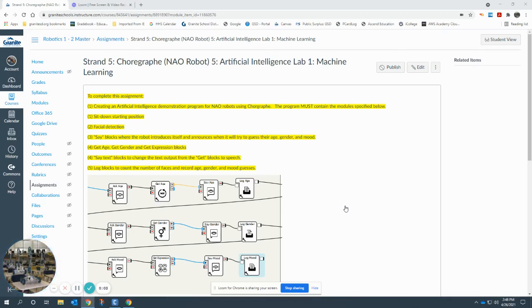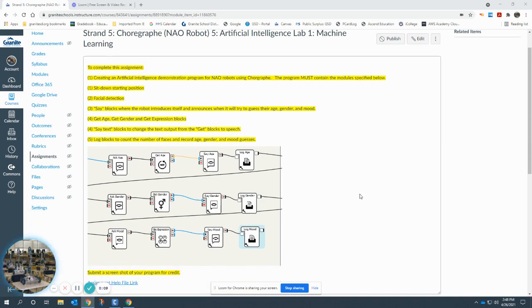Good afternoon. What we're doing today is we're going to look at the NAO robot's ability to do machine learning through some interesting capabilities that have been added to the V6 version. So here on the canvas screen, I've got a capture of Choregraphe showing the three particular items of interest for doing this. And these are under the sensing, human understanding, get age, where it'll get the relative age of